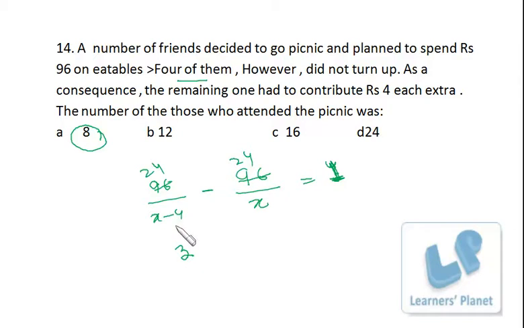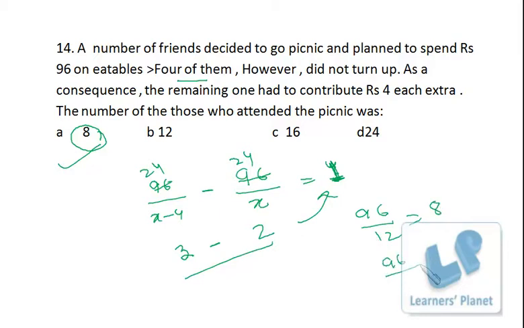So 24 by 8 is 3 and 24 by 12 is 2, so the difference is 1 rupee. So the first option itself is correct. That means initially 12 people planned, so 96 by 12, each one has to pay 8 rupees, but the people who actually came were 8, so everybody has to pay more.